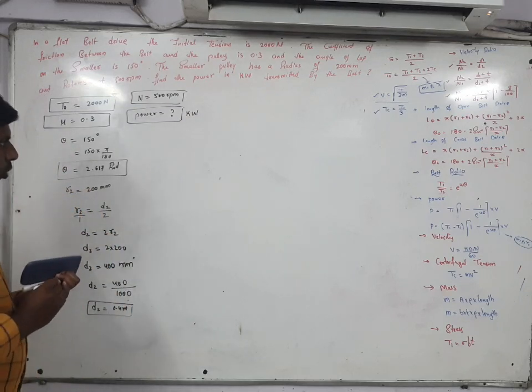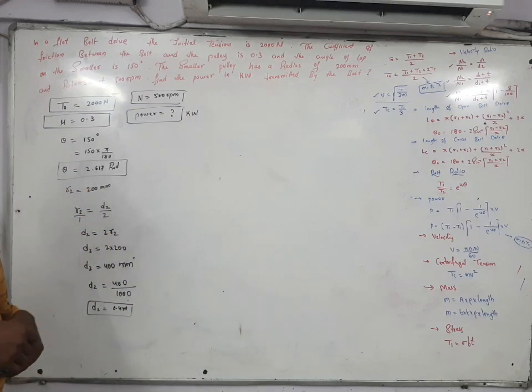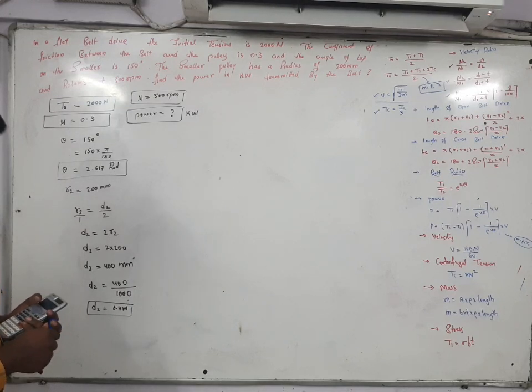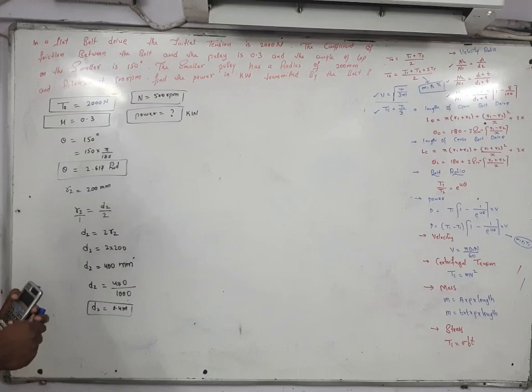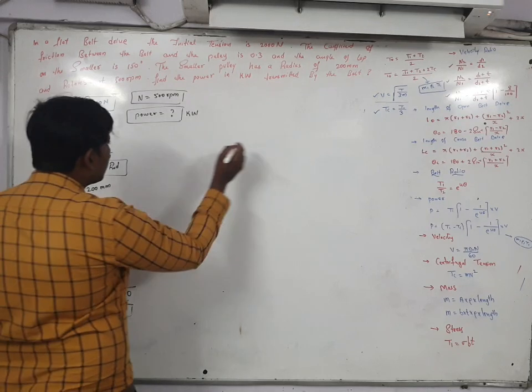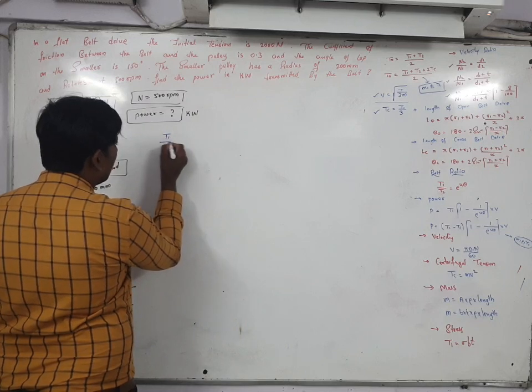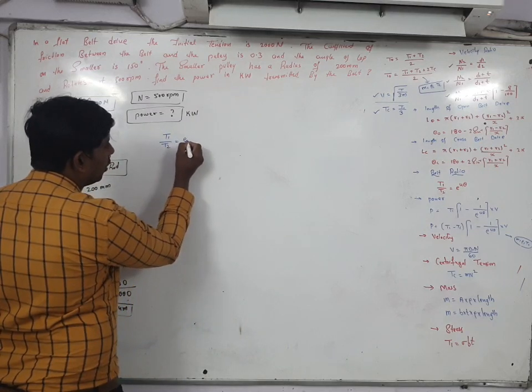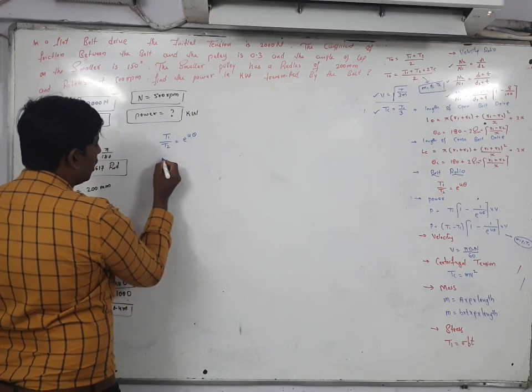So what you have to do: if you want to find out the power, first try to find out the ratio. How to find out the ratio? What is the formula? T1 by T2 is equal to e to the power of mu theta.